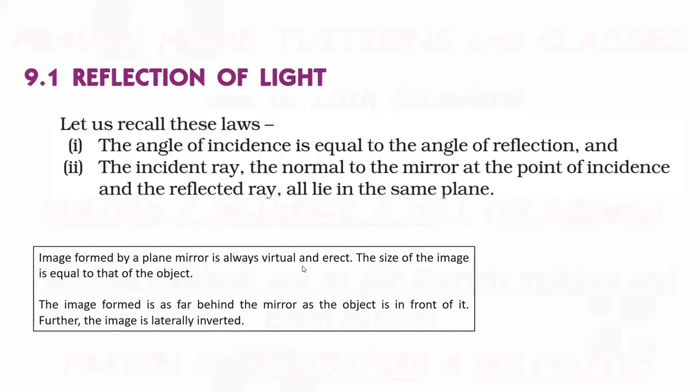The size of the image is equal to the size of the object. The image formed is as far behind the mirror as the object is in front of it. Whatever the object distance in front of the mirror, at the same distance the image will be formed inside the mirror. And one more point, the image formed by a plane mirror is laterally inverted.